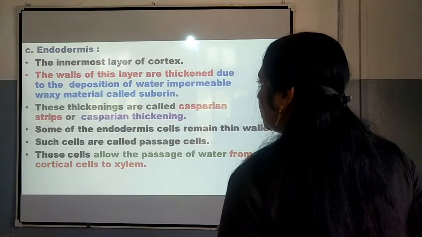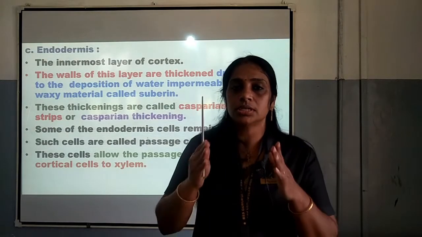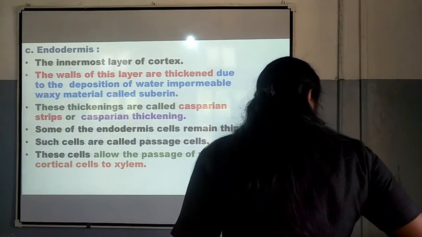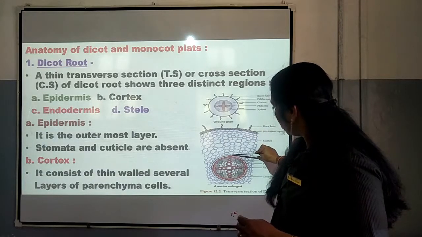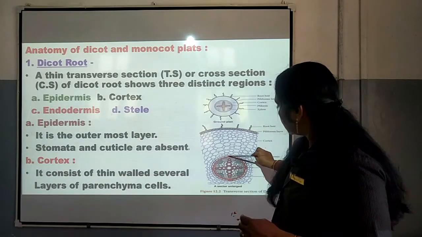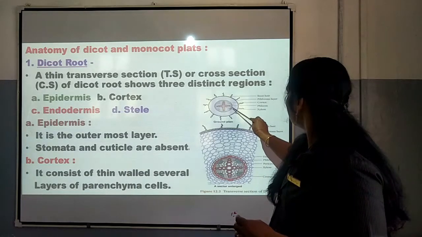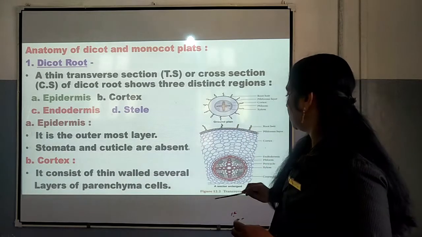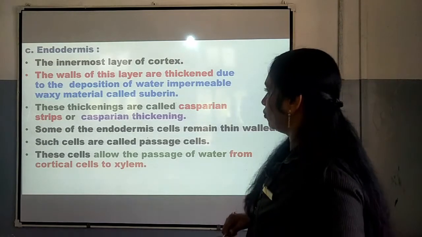Now, the next one you can see, that is endodermis. Endodermis is the innermost layer of cortex. In the cortex, endodermis is the innermost. So, from here till here you can see cortex, and the next layer you can see this one. This is endodermis. Okay, here you can see this part. This one is endodermis. I think you would have understood what is endodermis. It is the innermost layer of cortex.